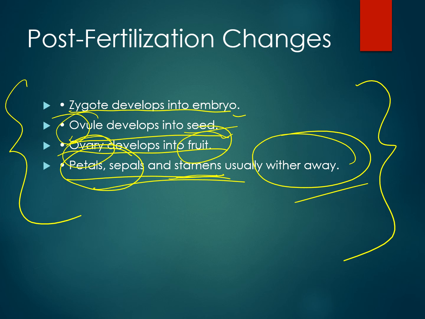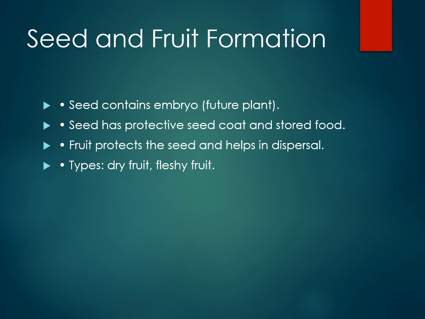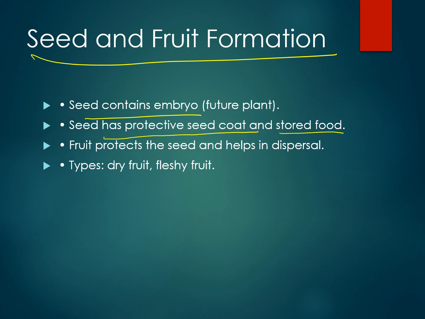Is it clear? Now let us see seed and fruit formation. Inside the seed it contains the embryo. The seed has a protective seed coat and stores food. Fruit protects the seed and helps in dispersal. And there are types of fruit, that is dry fruit and fleshy fruit, right?